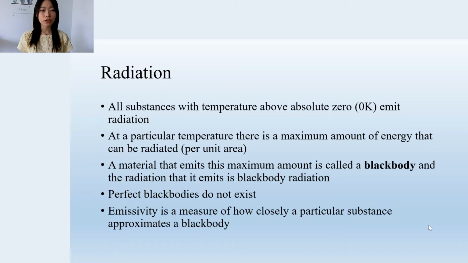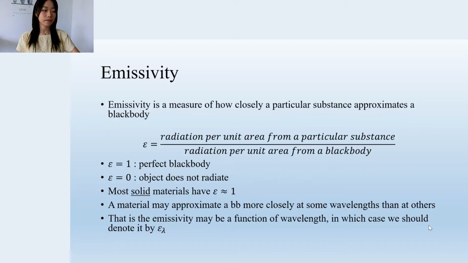So here is a measure to quantify how close an object is to a black body: the emissivity. Emissivity is a measure of how closely a particular substance approximates a black body. It's defined as the radiation per unit area from a particular substance over the radiation per unit area from a black body. So this value will range from 0 to 1. If the emissivity of an object equals 1, it means it's a perfect black body. And if the emissivity equals 0, it means the object does not emit at all.